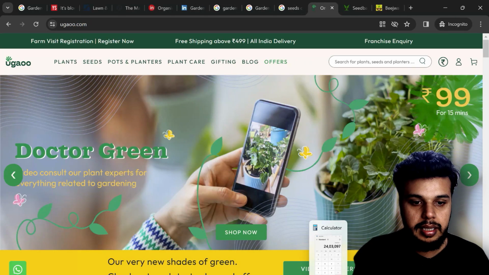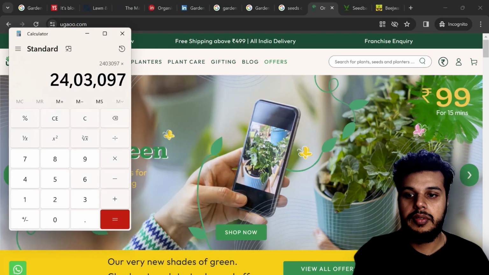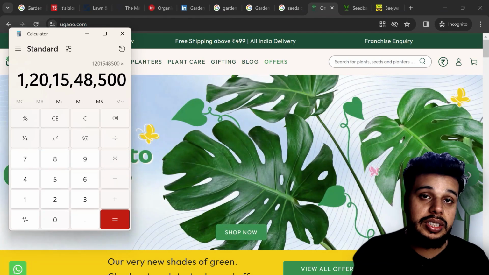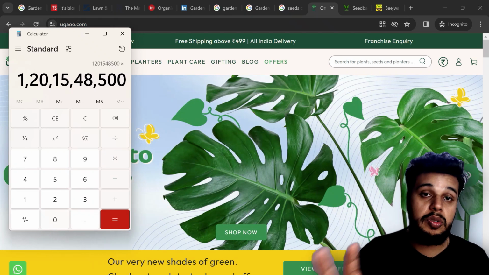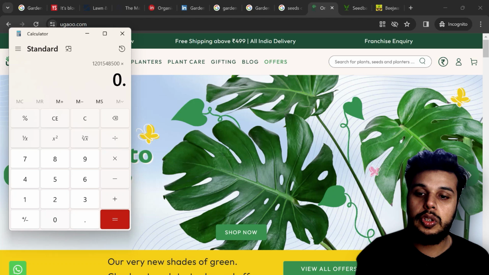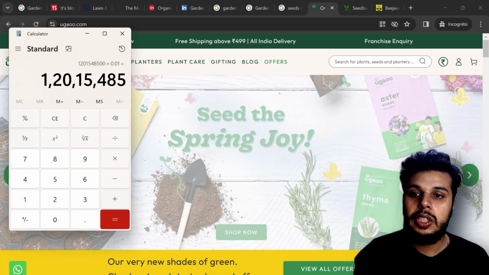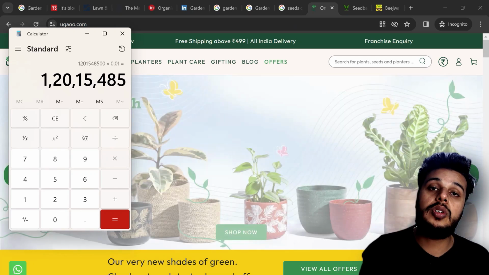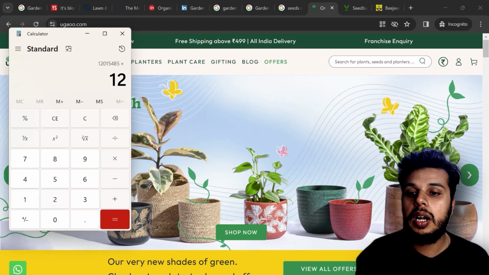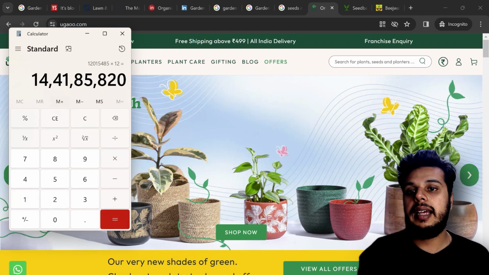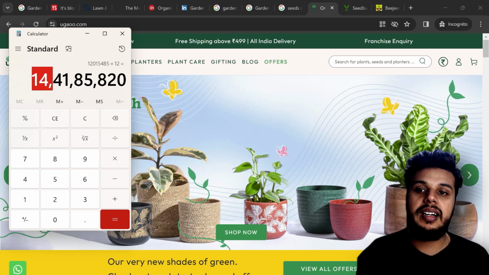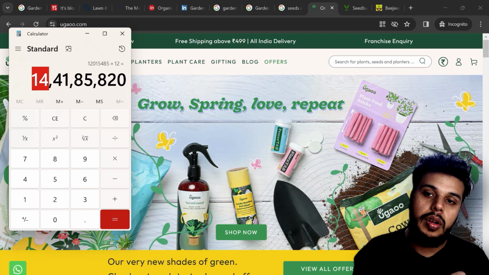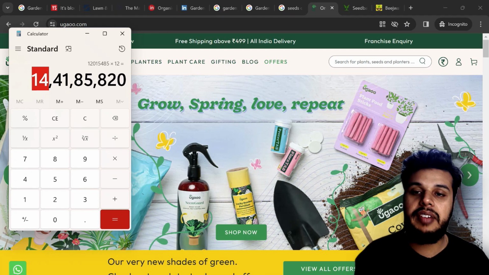So let's take the average order value of 500 multiplied by the average conversion rate, which happens to be 0.01. That happens to be 1%, and that is why we are going to multiply this by 0.01, right? So this is the approximate revenue that this particular website receives on a monthly basis. We are going to be calculating this on a yearly basis, so this multiplied by 12. Guys, this is the number. So this website receives an approximate revenue of 14 crores 41 lakhs 85,000.